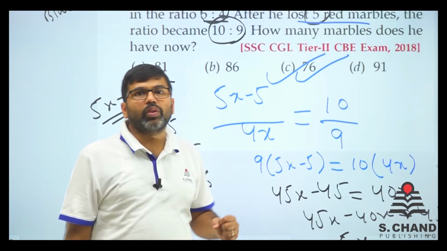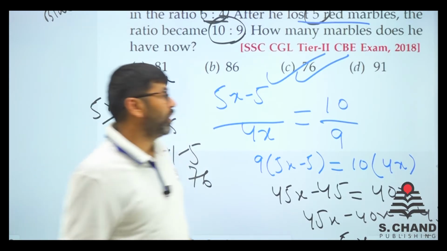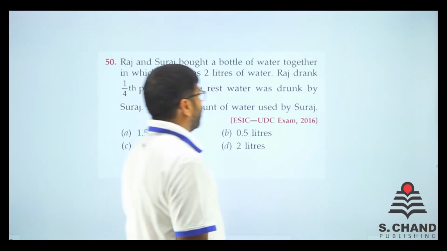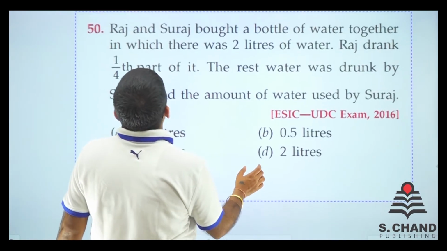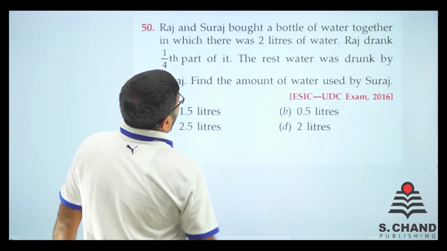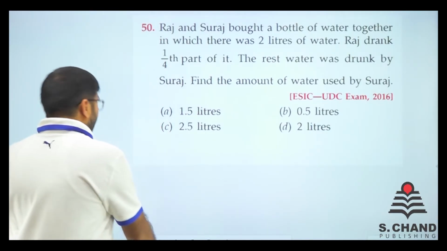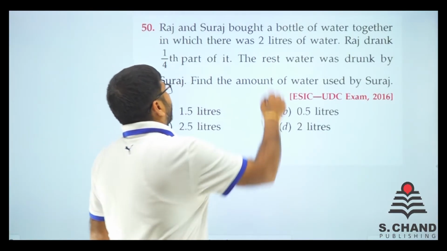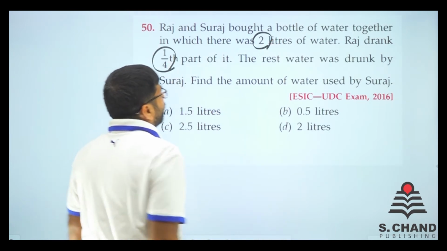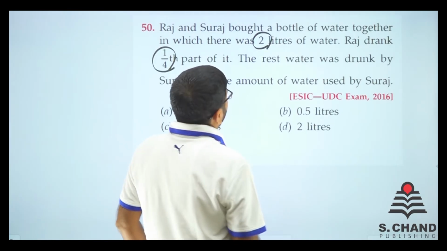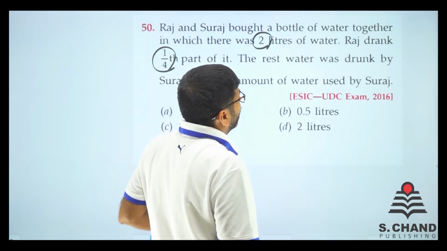So in this way, you do the question of ratio and proportion. Here we go to the next question. We have ESIC UDC exam 2016. Now Raj and Suraj bought a bottle of water together in which 2 liters of water were there, right? Now Raj drank 1/4 part of it. The rest was drunk by Suraj. Find the amount of water used by Suraj.